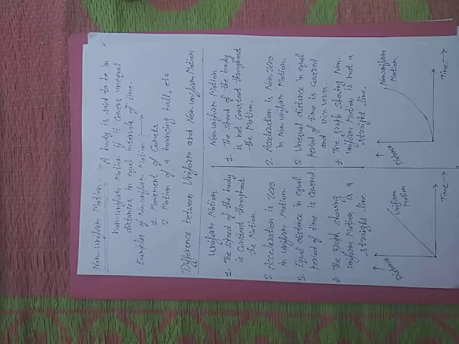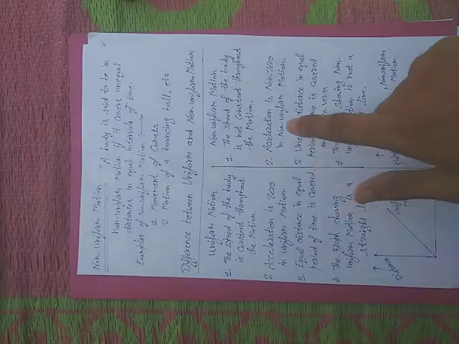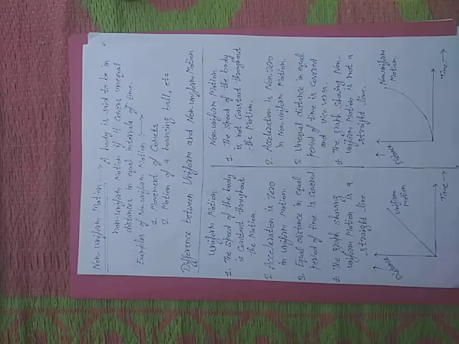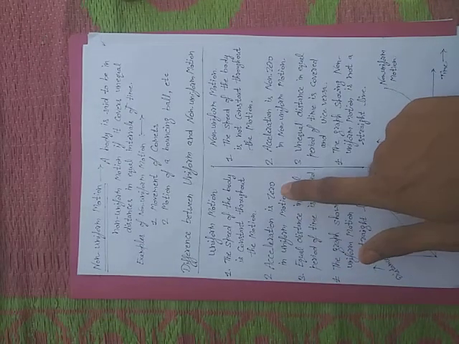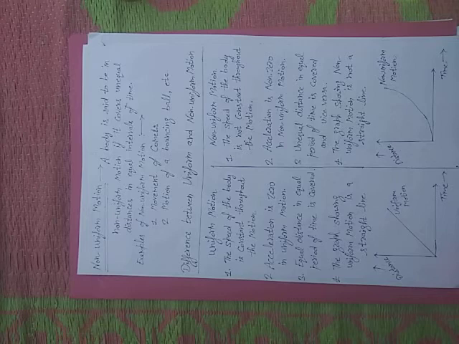Difference between uniform and non-uniform motion. In uniform motion, the speed of the body is constant. The speed of the body is not constant in non-uniform motion. Acceleration is zero in uniform motion. Acceleration is non-zero in non-uniform motion. Equal distances in equal intervals of time is called uniform motion.